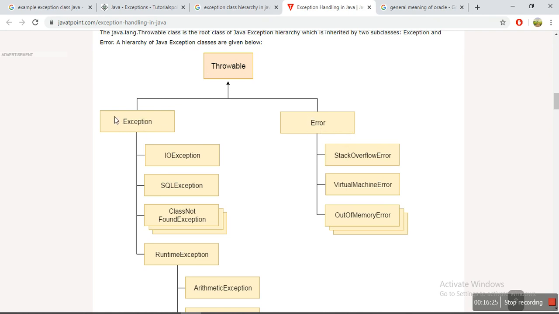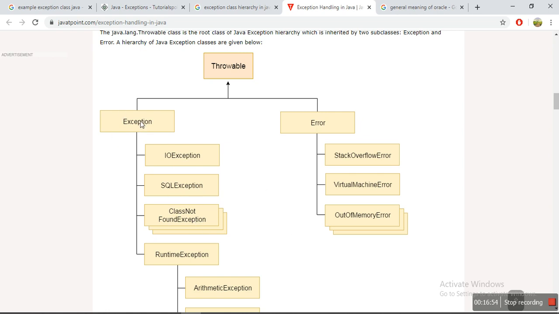Some examples of exceptions are IOException, SQLException, and ClassNotFoundException. The Exception class may consist of more than these three, but just for reference we will go through IOException, SQLException, and ClassNotFoundException.